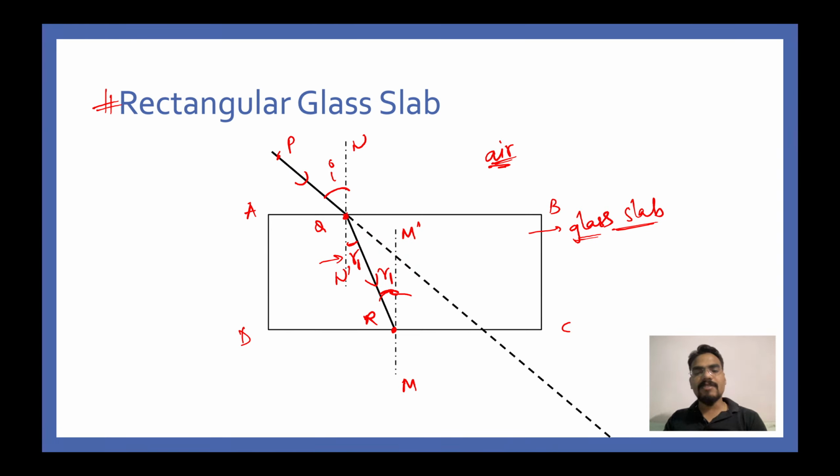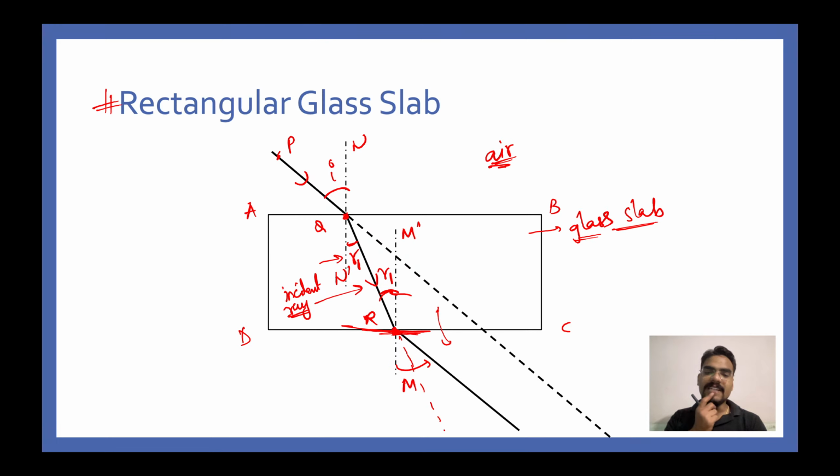Now after striking this surface, you have to think what is going to happen with the light. For the surface BC, this ray QR is actually the incident ray. This will be your incident ray. Now after refraction, it should have gone straight, if there was no change in the medium. But now since it is moving from denser medium to rarer medium, it should bend away from the normal, and obviously the light will bend away from the normal.